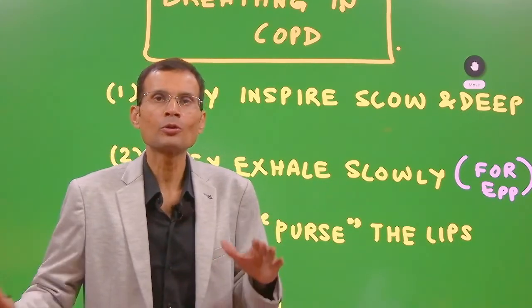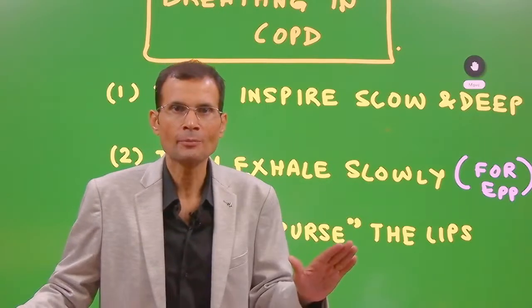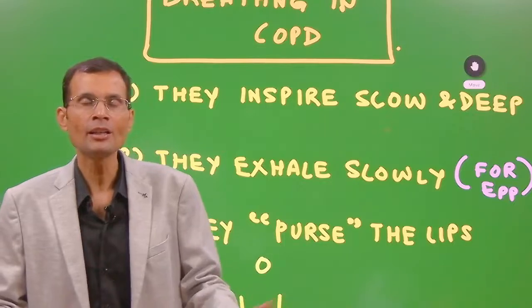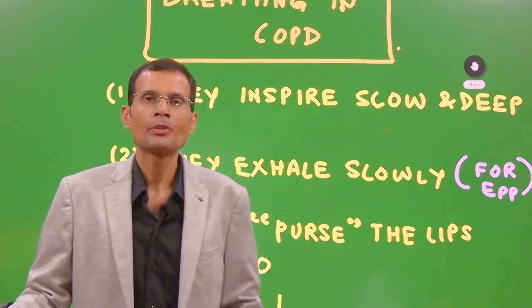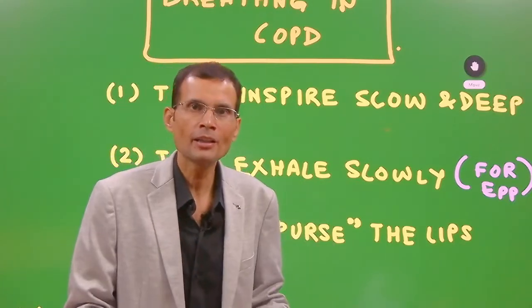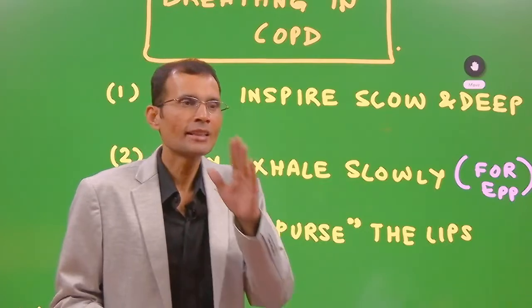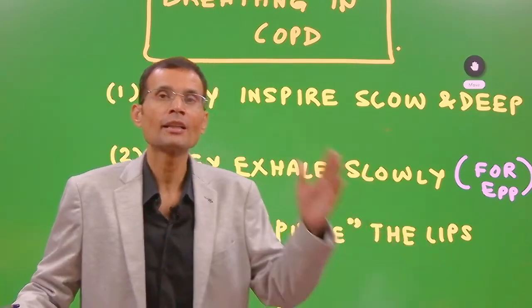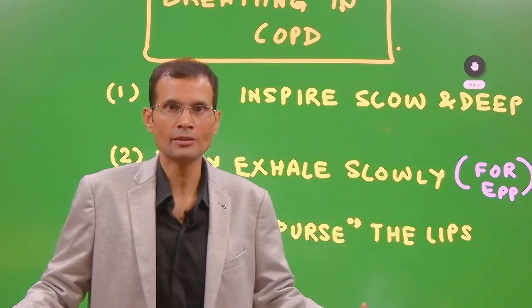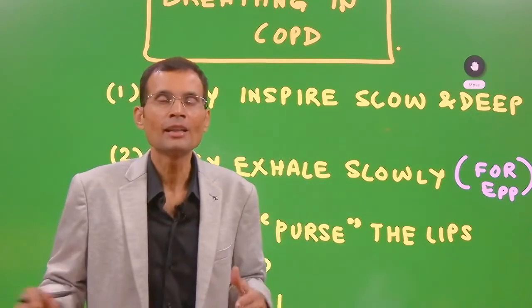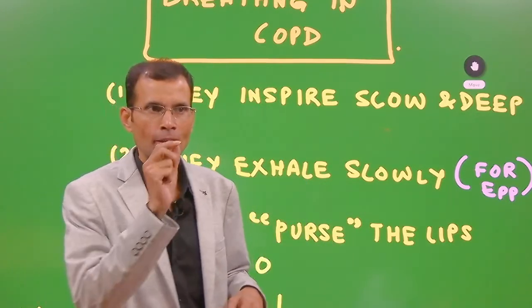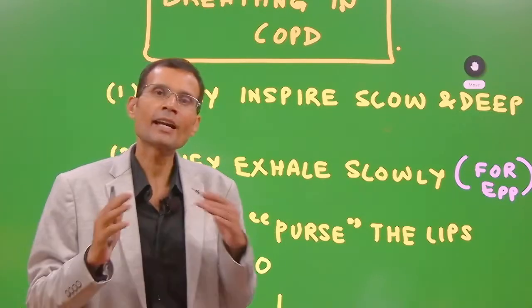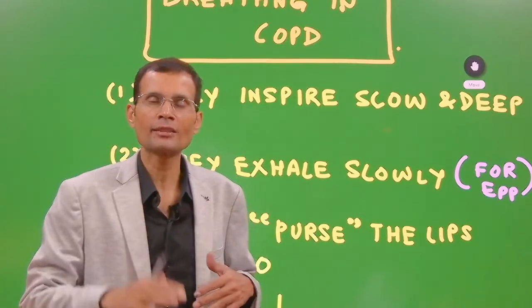That closing volume is present in everybody. Airways near the base begin to close because of gravity, and that's present in everybody. Equal pressure point is also present in everybody, but it is different. It is at different places for different individuals depending on their breathing patterns. That's why it is never said that equal pressure point lies at one exact point. It is said it lies somewhere in the first 7 generations.